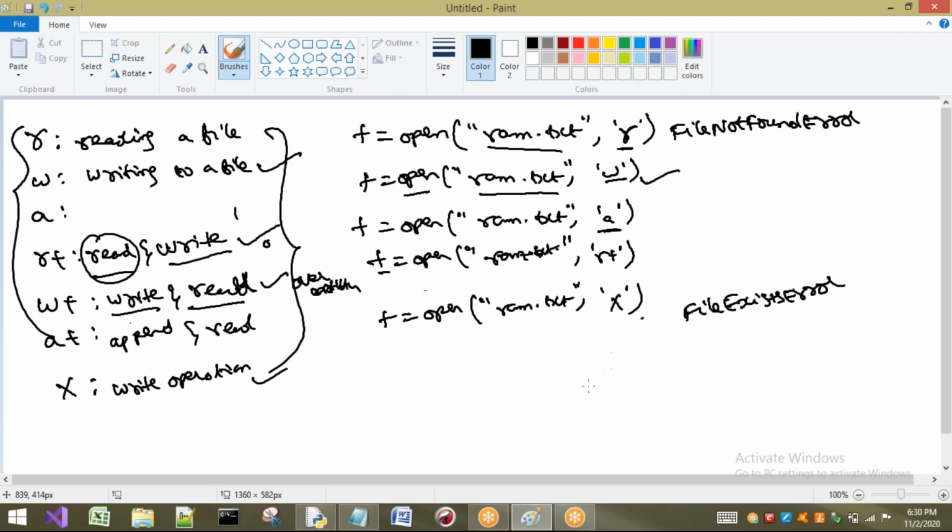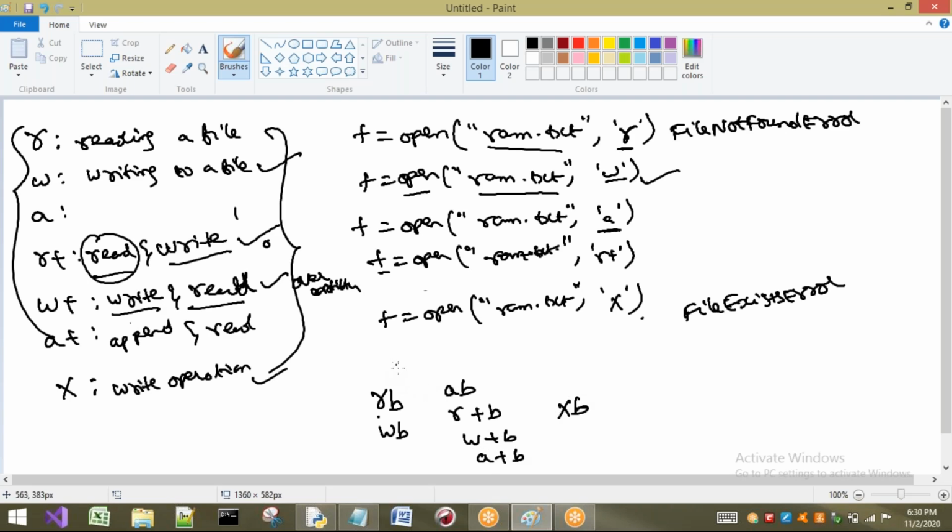Same type we are going to use, but if you want to deal with binary data, RB, read for binary files. Next, WB, write operation for binary files. AB. Next, we are having what? R plus B. Next, W plus B. And next one is what? A plus B. And last one, XB.